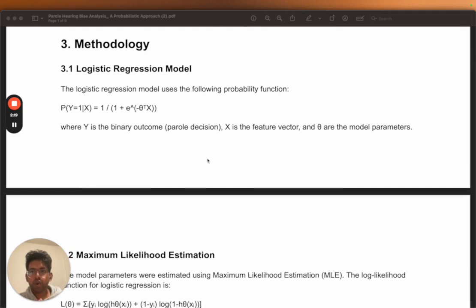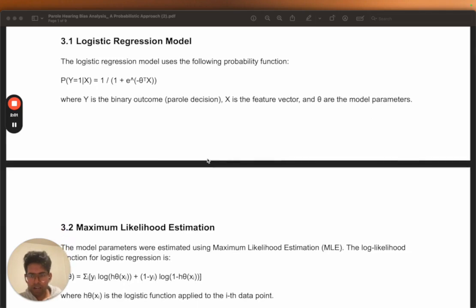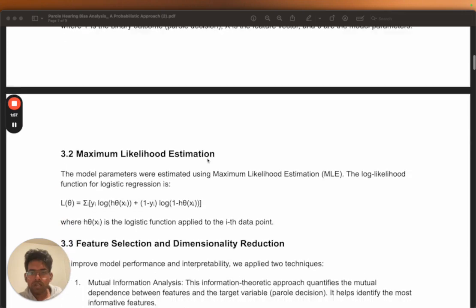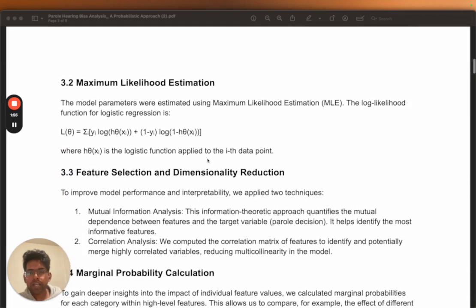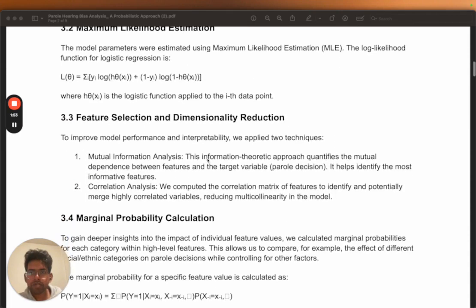Once we have that, what we are trying to build is a simple logistic regression model where we'll be feeding in all of these features for each of these parole candidates, and then we check whether they qualify for parole or not. So that is how it works. We also have the target label as the parole decision, and we use maximum likelihood estimation when we are building this regression model.